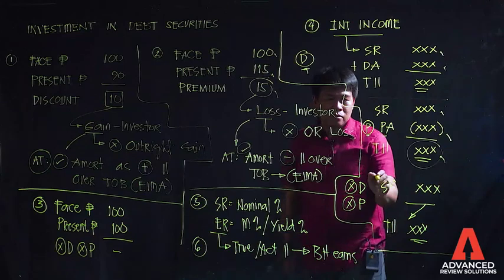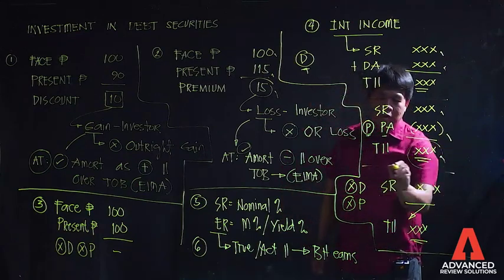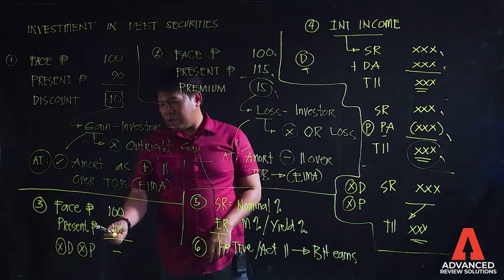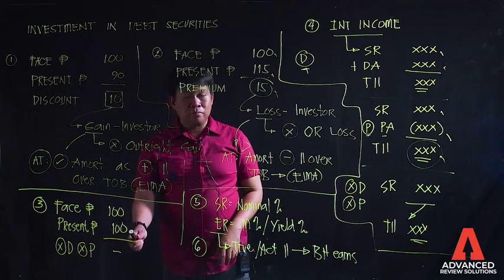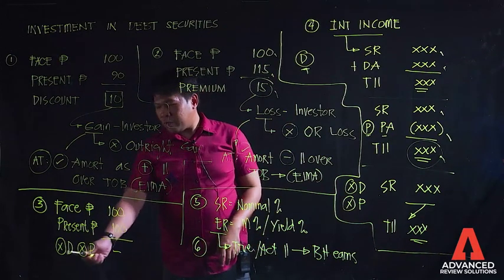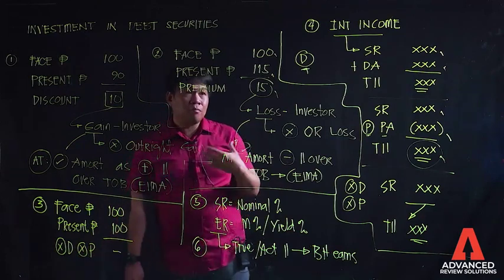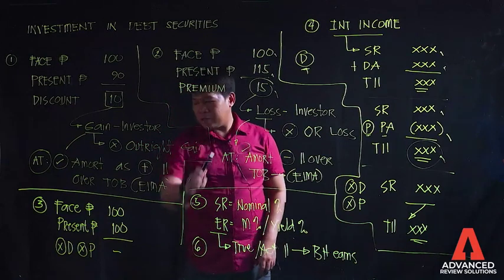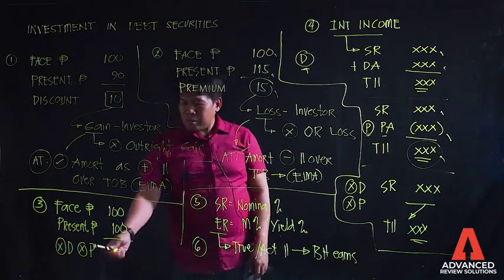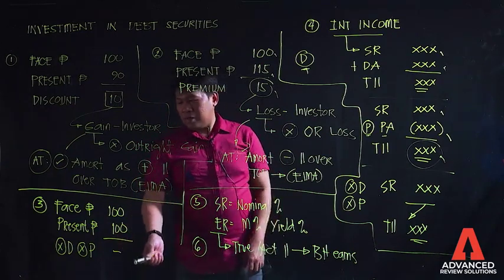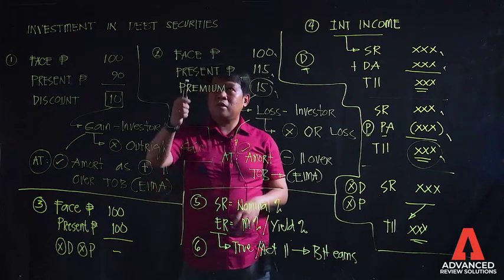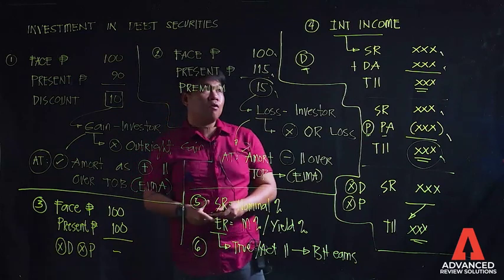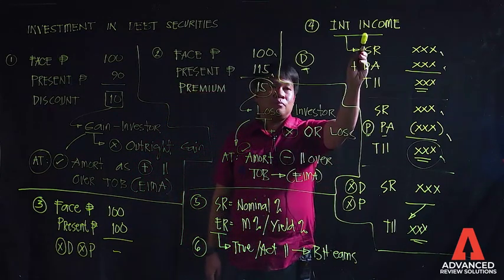Nasundan? Ganon din naman kung halimbawa ang face amount ay equal sa iyong present value. Kahit walang discount or premium, mag-i-invest ka pa din. Because this discount and premium are just adjustments to your interest income. And as an investor in debt securities or investment at amortized cost, you are investing because of this interest income.